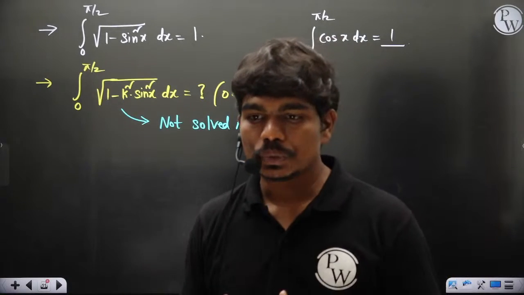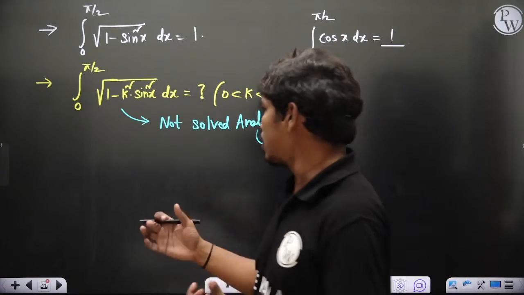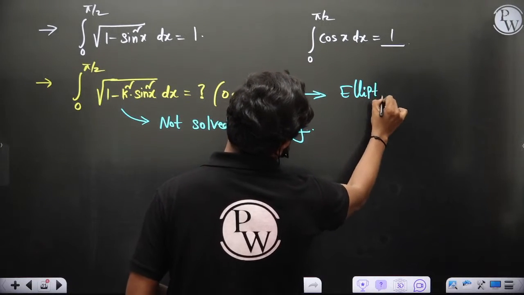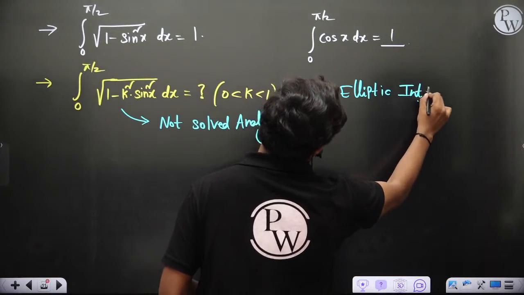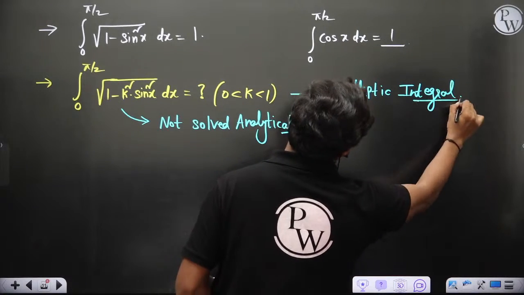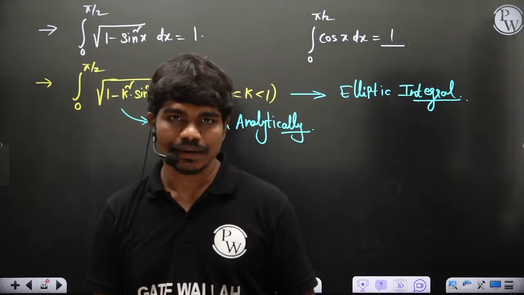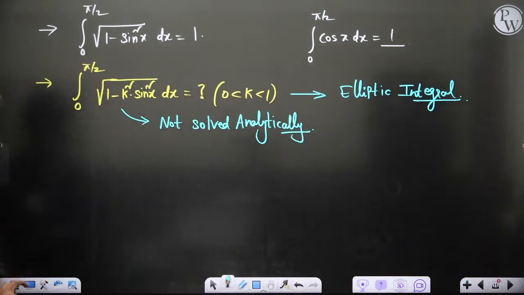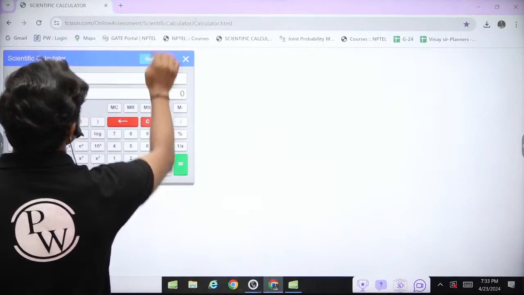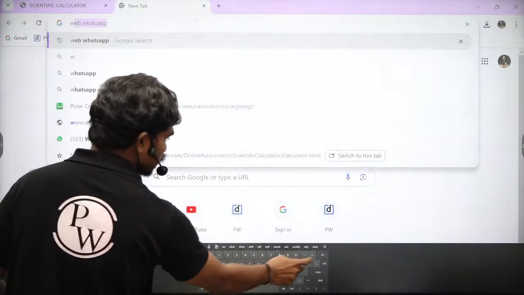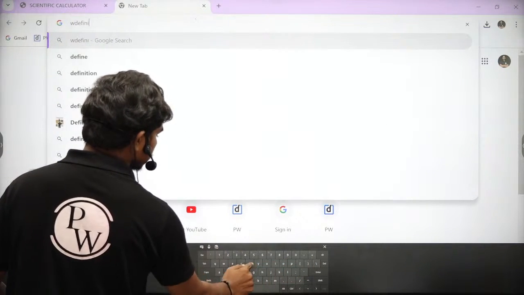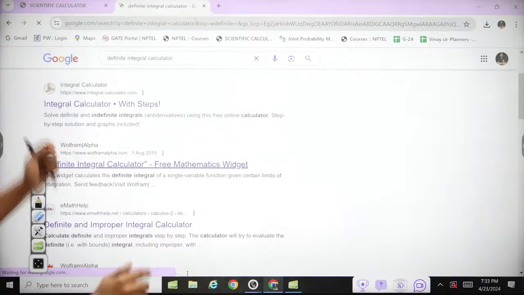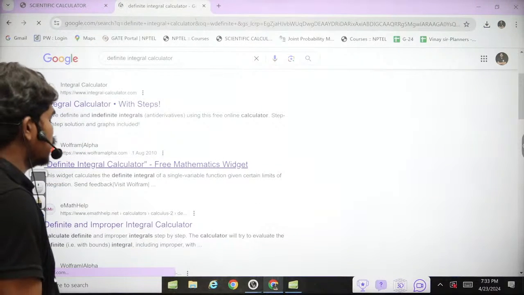So the main idea here is that this is called an elliptic integral, and these elliptic integrals are solved only numerically. Even if you try any solver, for example a definite integral calculator like Wolfram Alpha, one of the free tools I keep using always, I'm just showing you.